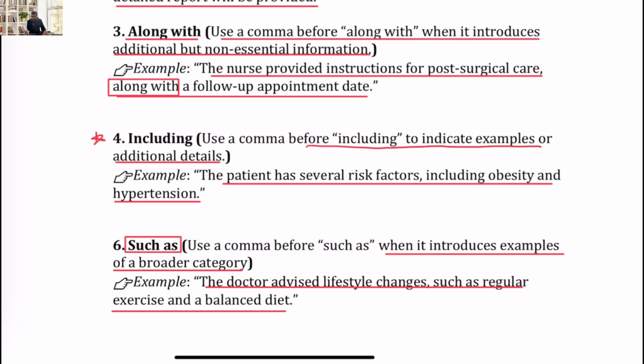Lifestyle change is a broad term, and regular exercise and balanced diet are part of lifestyle changes. So we need to put a comma before such as when it introduces examples of a broad category.